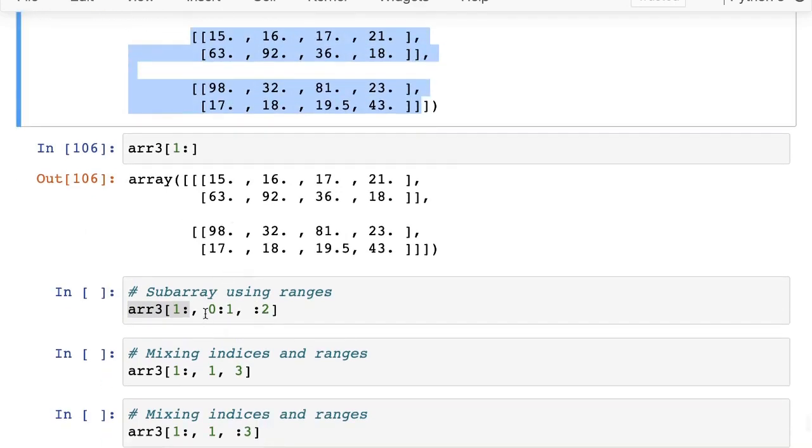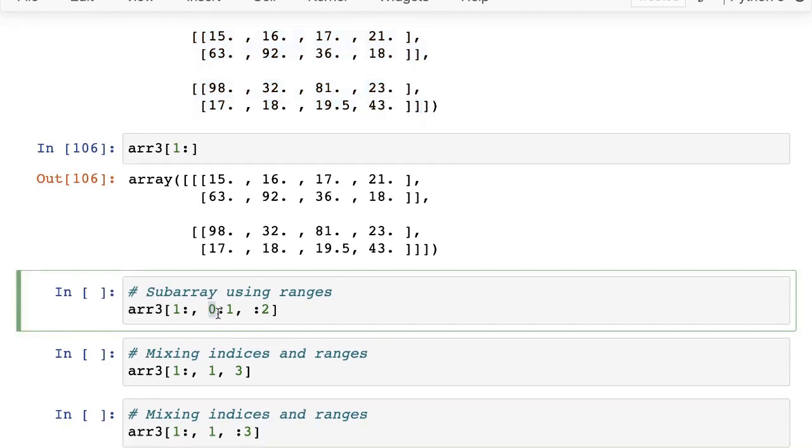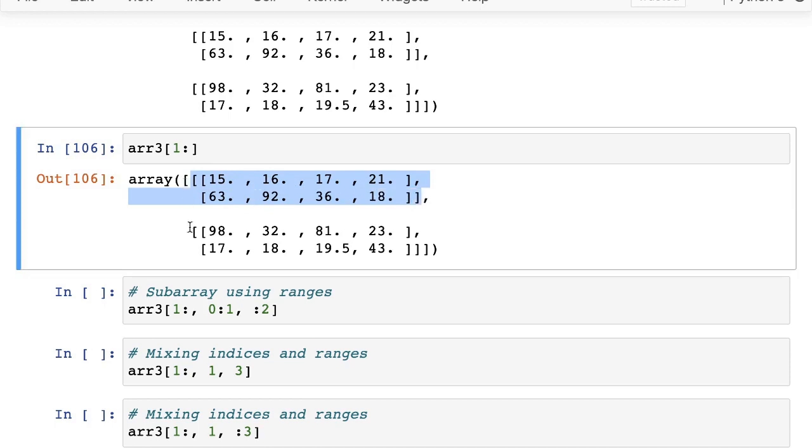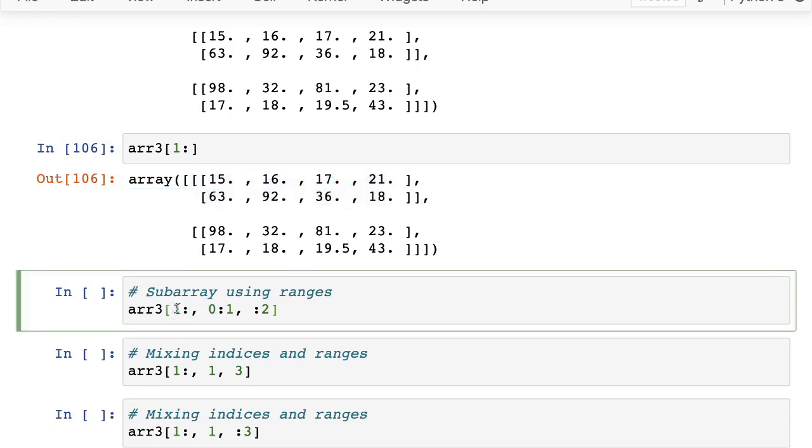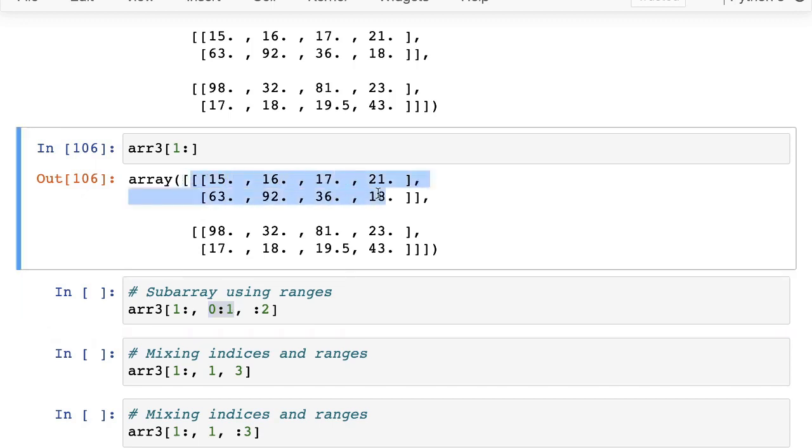Okay. Then we are saying that in the second dimension, we only want to keep from 0 to 1. So in the second dimension, we want to start at 0. So that means in every inner list, and by inner list, this, right? Not the innermost. Let's say this is actually dimension number 1. So the outermost was dimension 0. And then this is dimension 1. So let's just use 0 indexing. So outermost was dimension 0, and now we are at dimension 1.